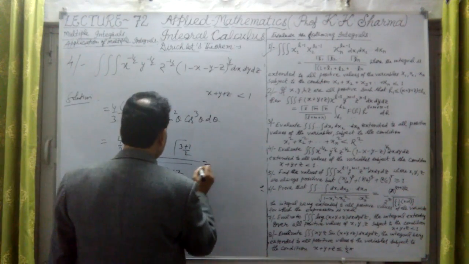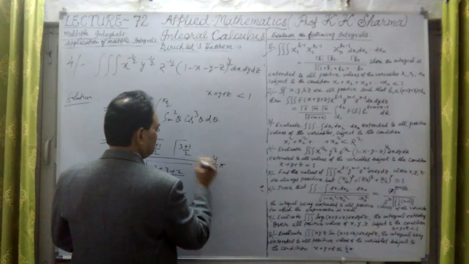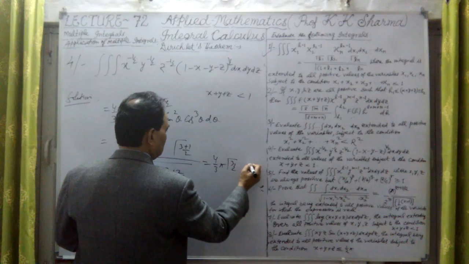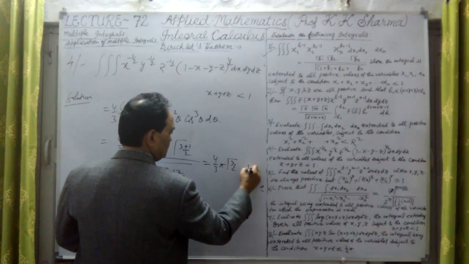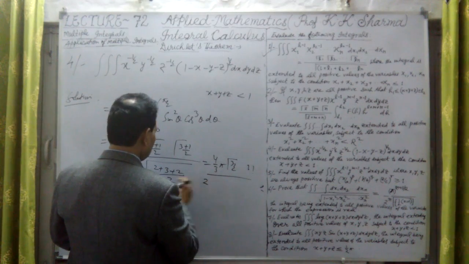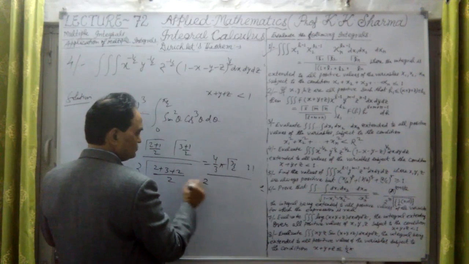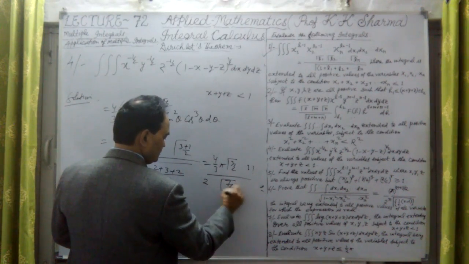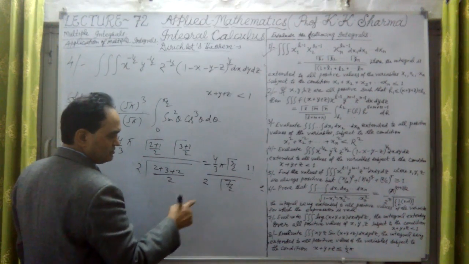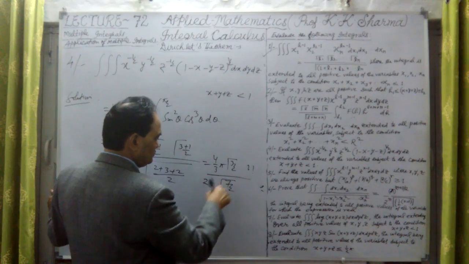Okay, so this is giving us 4 by 3 pi. This is gamma 3 by 2, gamma 2 only, gamma 2 means factorial 1, no problem, divided by 2 into this value, 7 by 2, gamma 7 by 2. Gamma 7 by 2 is 5 by 2 into gamma 5 by 2, 5 by 2, 3 by 2 into gamma 3 by 2, gamma 3 by 2 cancelled out.